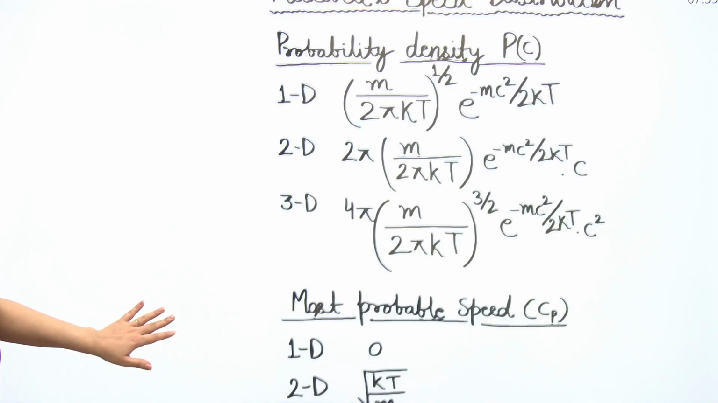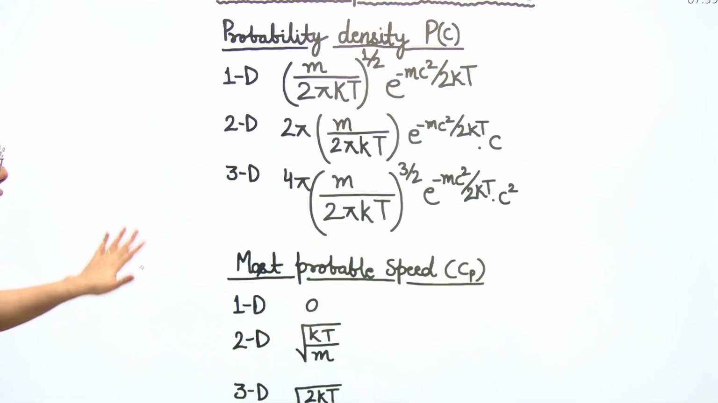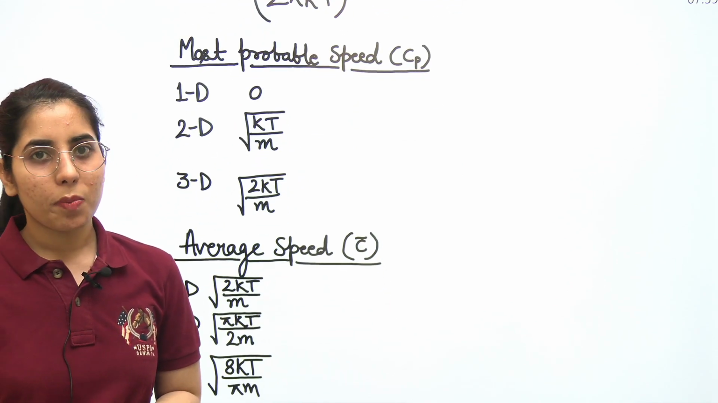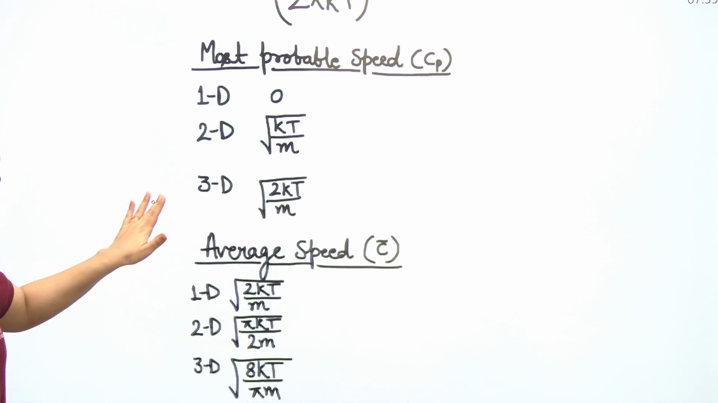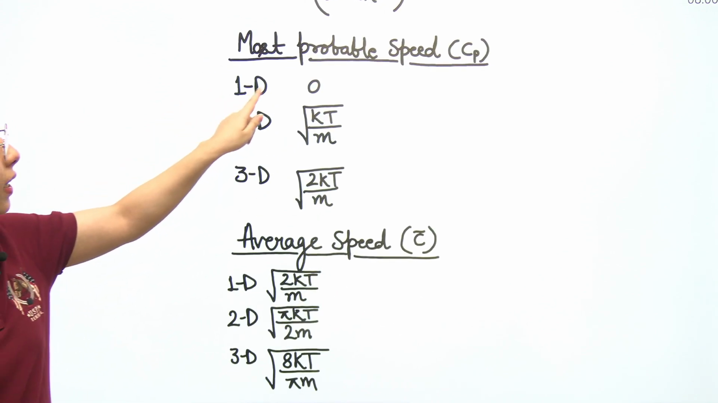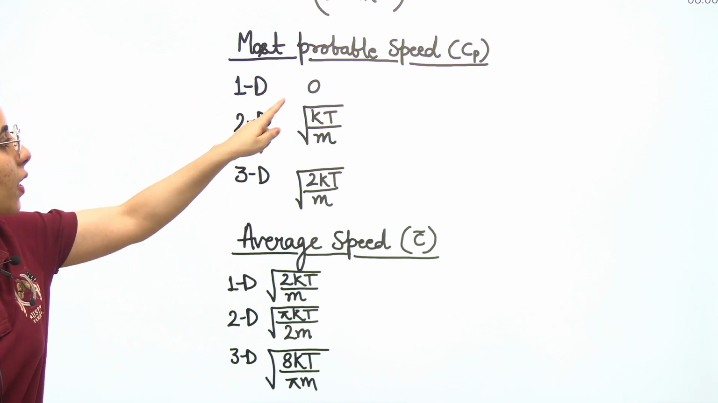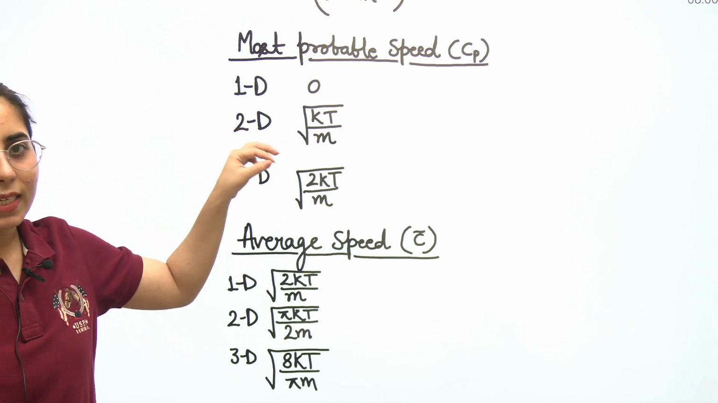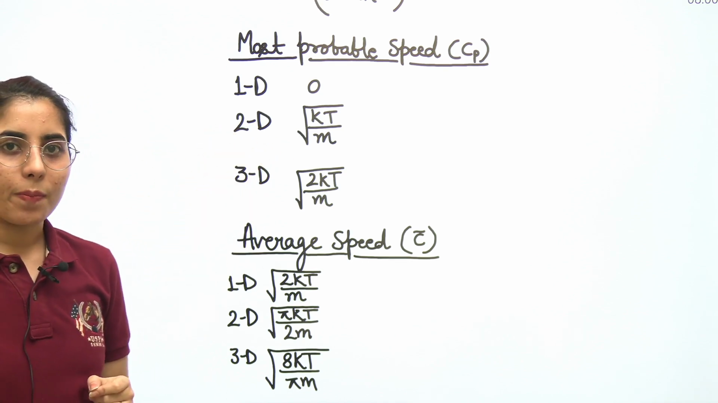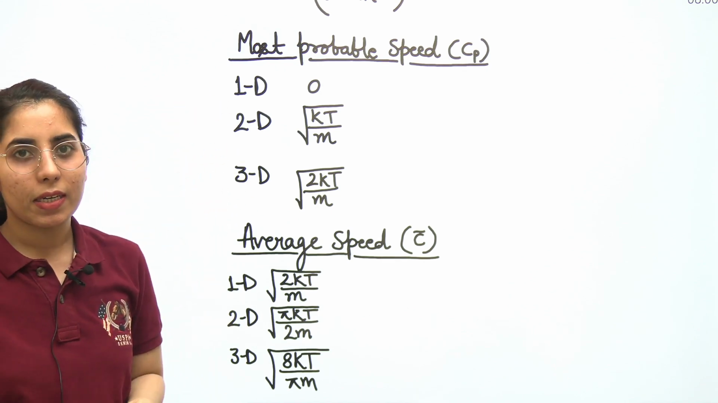Next, after knowing about the probability density for the 1D, 2D and 3D cases, you need to know about the most probable speed. For once again, for 1D, 2D and 3D, we have different values. For 1D, it's 0. What is the most probable speed for the 1D case? It's 0. What about 2D? Root kT by m. What about 3D? It's going to be root 2kT by m. Okay, so this is how you are going to have the expressions for 1D, 2D and 3D cases.